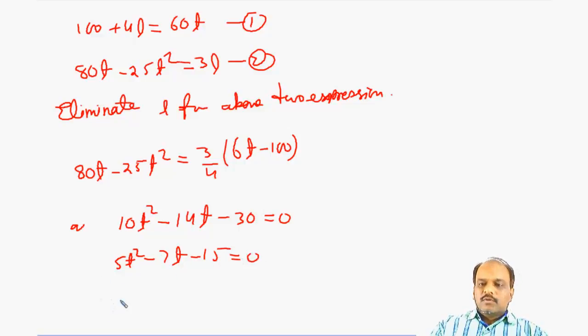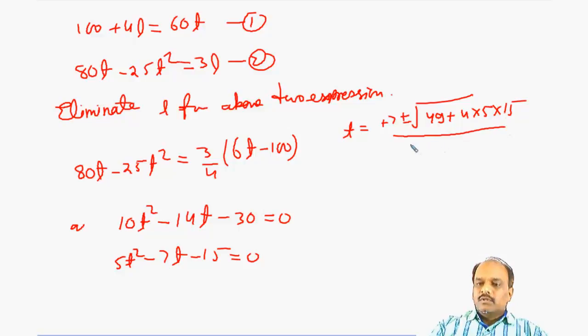So t is equal to 7 plus minus root over (b square, which is 49, plus 4 into 5 into 15) divided by 2 into 5. So t comes out to be 2.57 seconds.